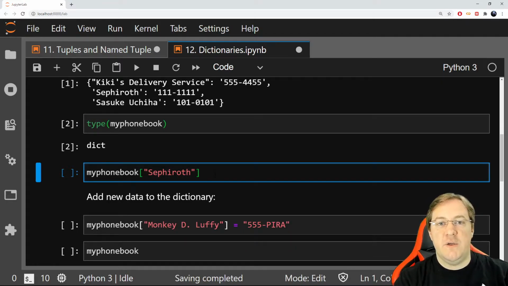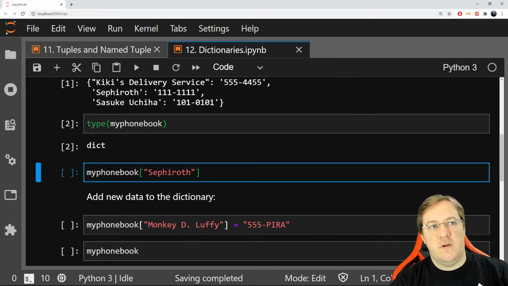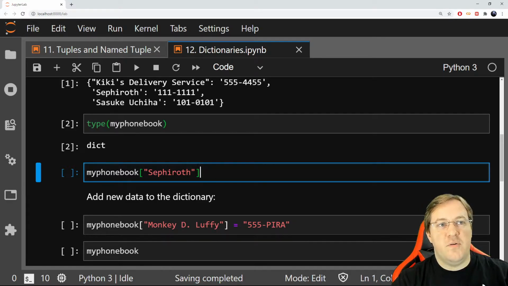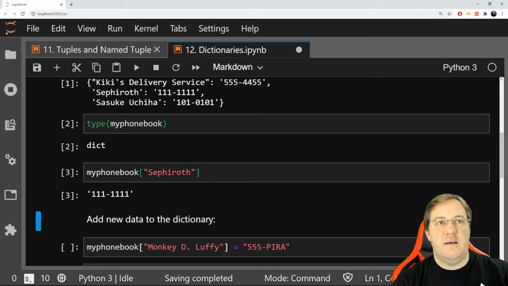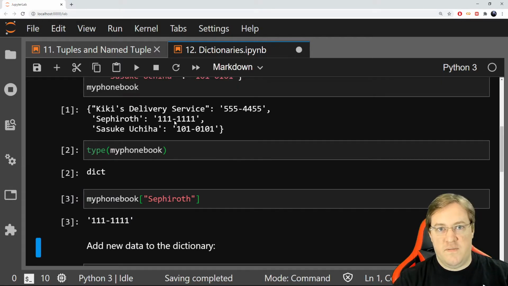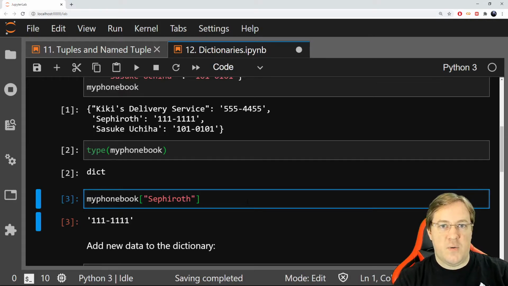Now, how can I use that? Well, you probably know the name of your friends, for instance. So in a dictionary, you don't use an index. You don't say, hey, I want to see the number of my friend number 5. I will actually use a name. So here I will say, hey, my phone book Sephiroth. And when I do that, it's giving me the number of Sephiroth. Right, so that's how it works. You have a key, and with that you get the value.